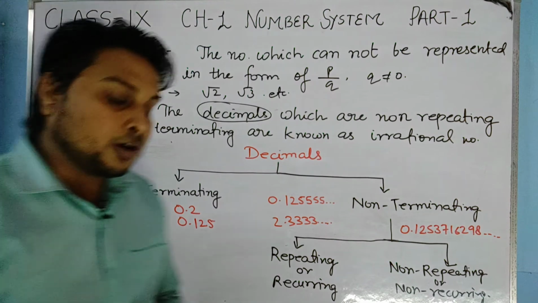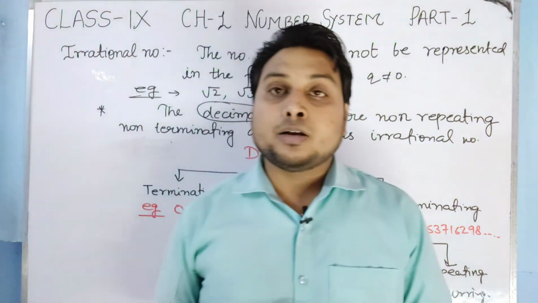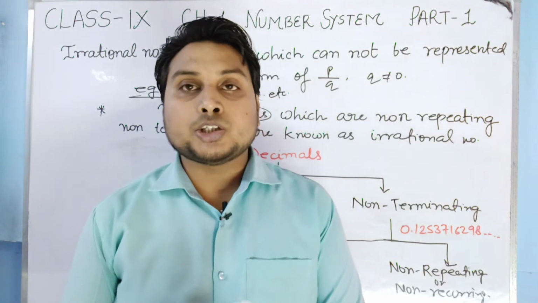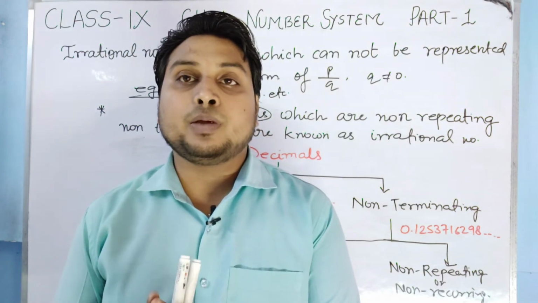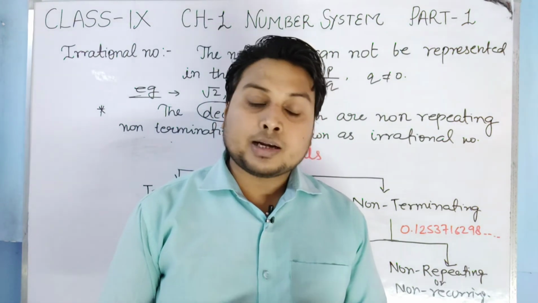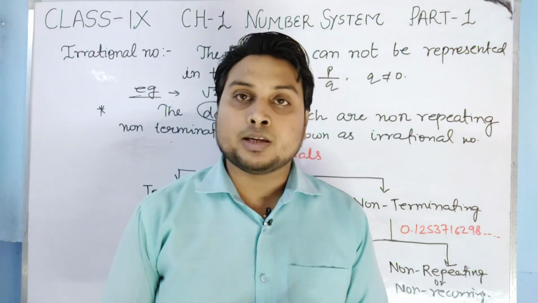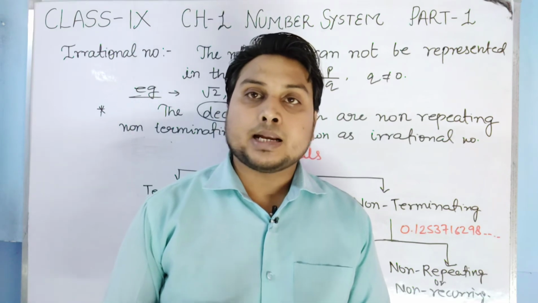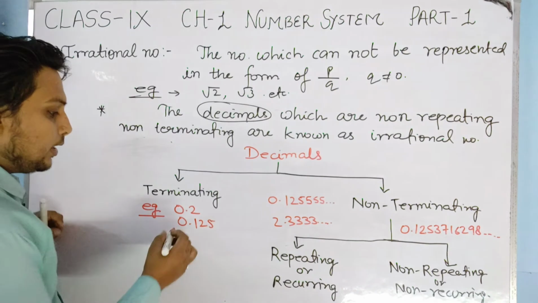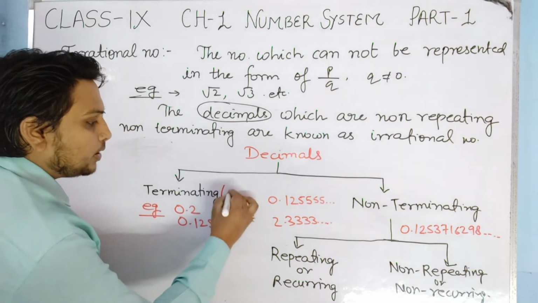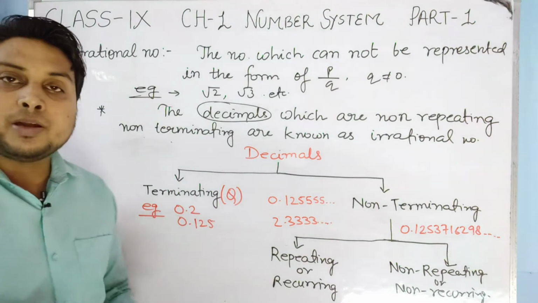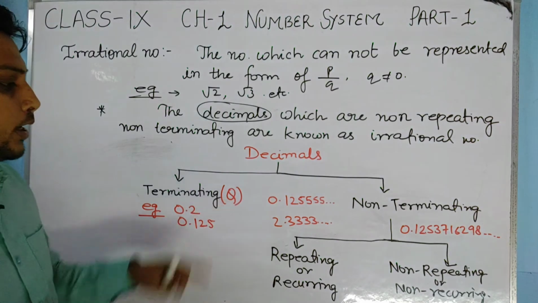What I am saying is that a terminating type of decimal can simply be changed into the form of p by q. And if it can be written in the form of p by q, it means that it is a rational number. So basically the terminating type of decimal can be changed into the form of p by q. That is why it is a rational number.